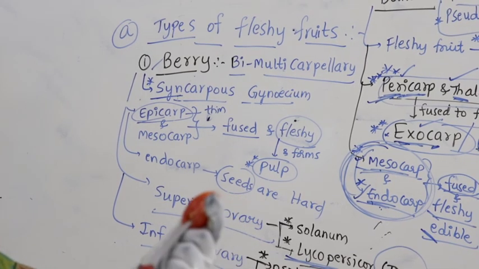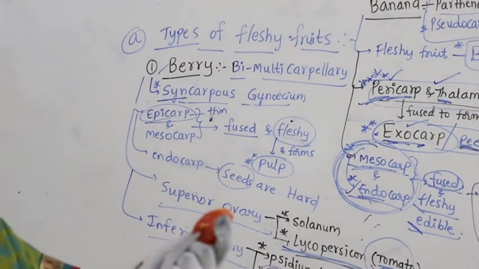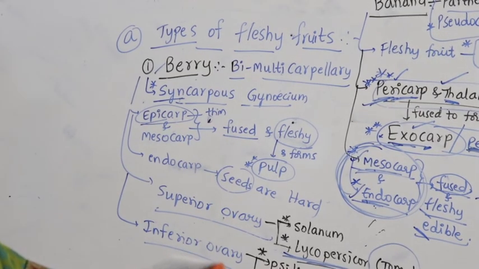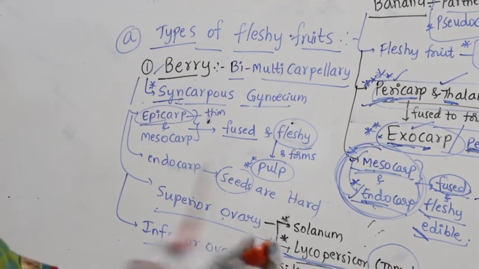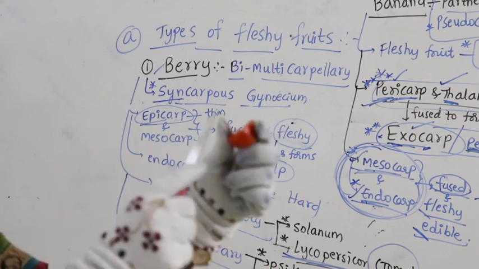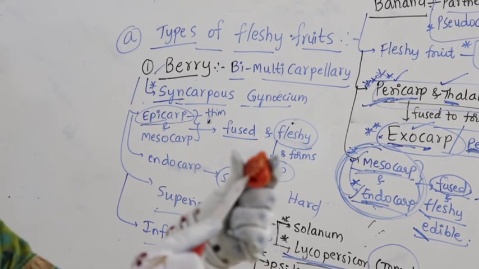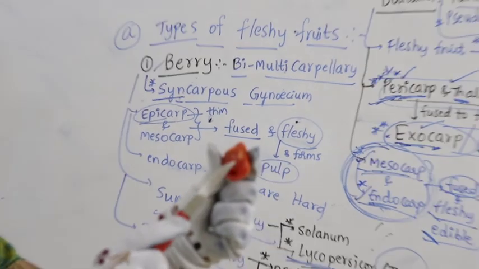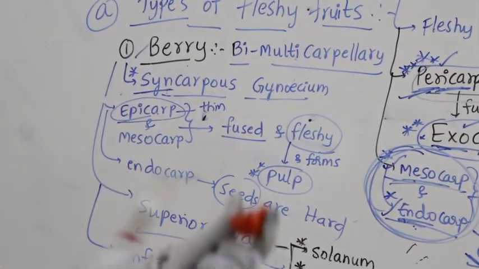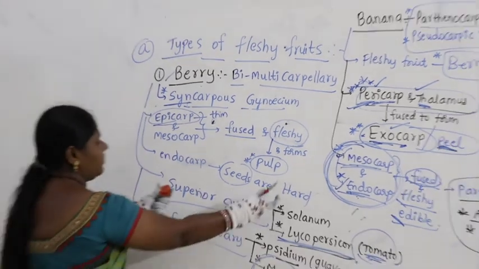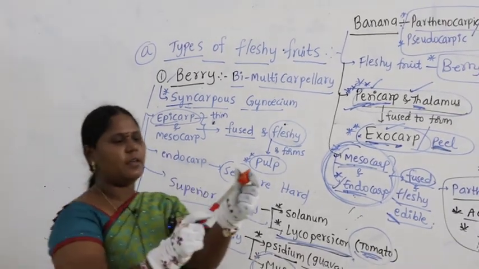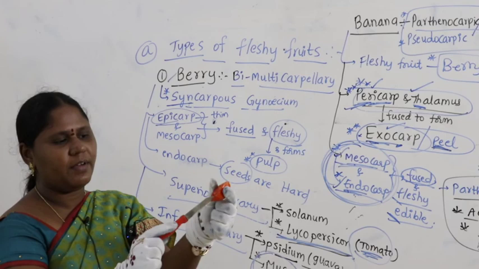Inside you can see the seeds. When you see the seeds inside, these seeds are endocarp. The seeds are endocarp, and the seeds are hard, so you cannot chew them. They are very, very hard.